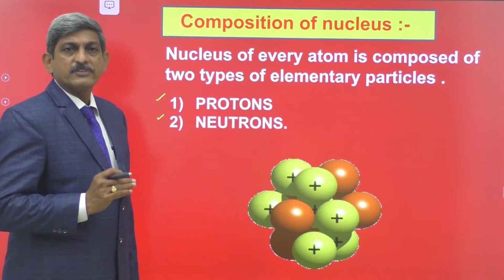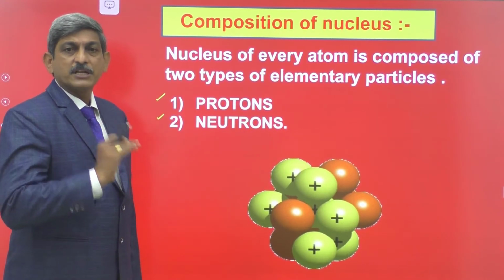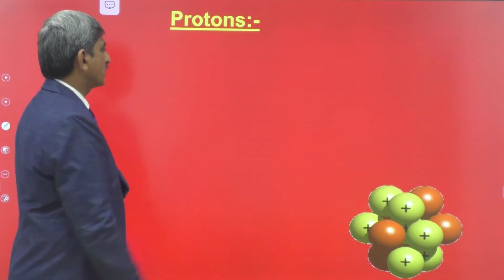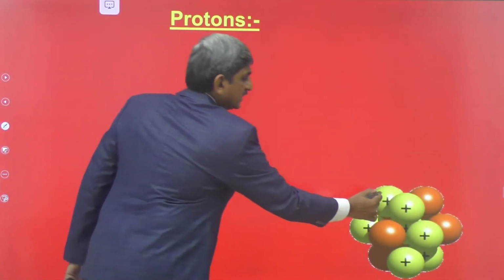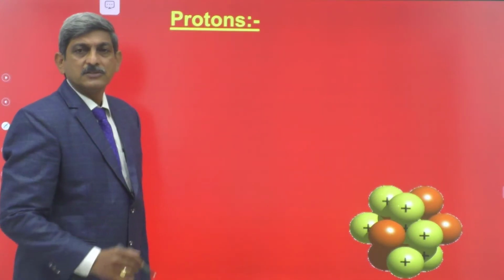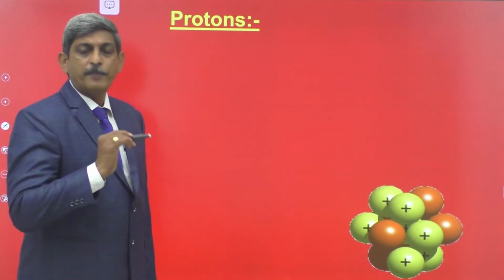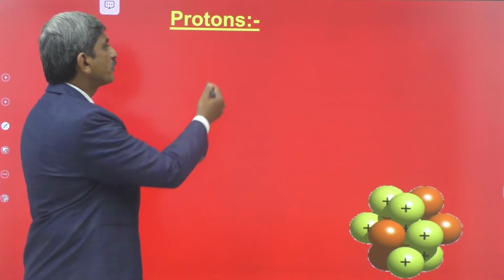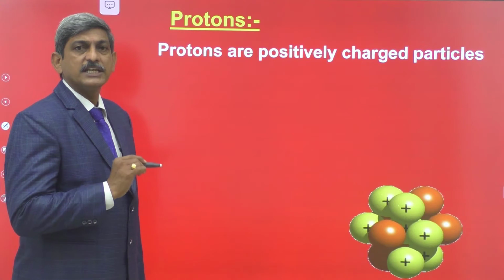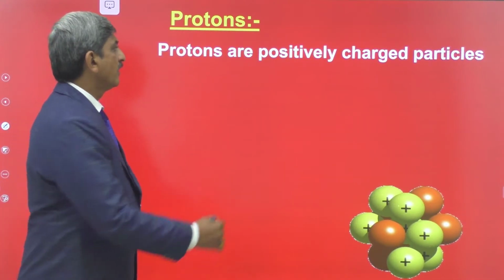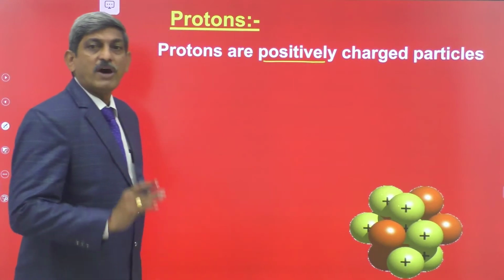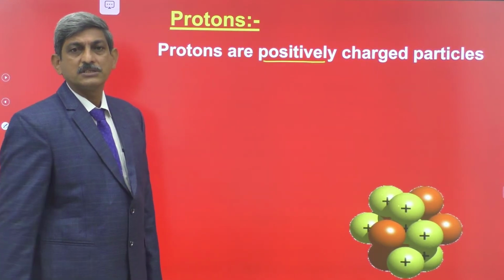What are the properties of the protons? What are the properties of the neutrons? First come to the protons. So, these are the protons. Protons are the particles which have positive charge. So, protons are the positively charged particles present inside the nucleus. Then, what is the charge of the proton?